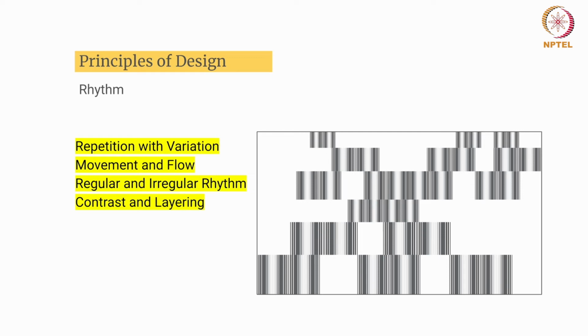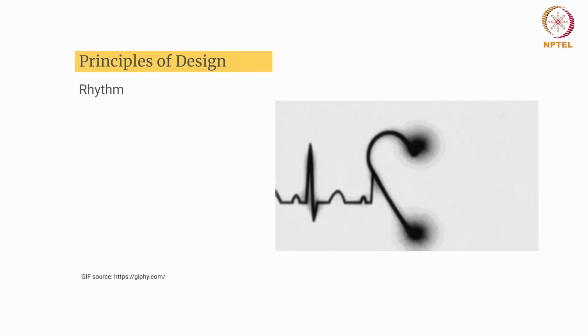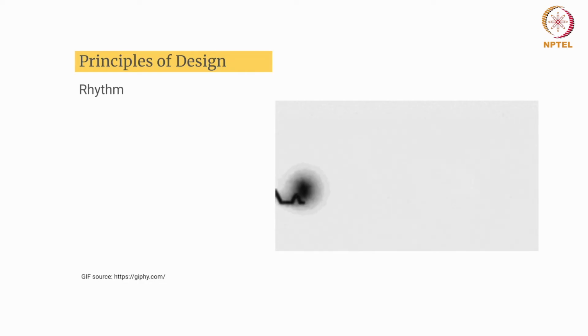Next is contrast and layering. If you see here, the use of black, white and gray provides a tonal contrast, adding depth and rhythm to the layers. The overall layer is more dynamic rather than just a flat representation. Yeah, so we have discussed how those things are attained in that particular composition.